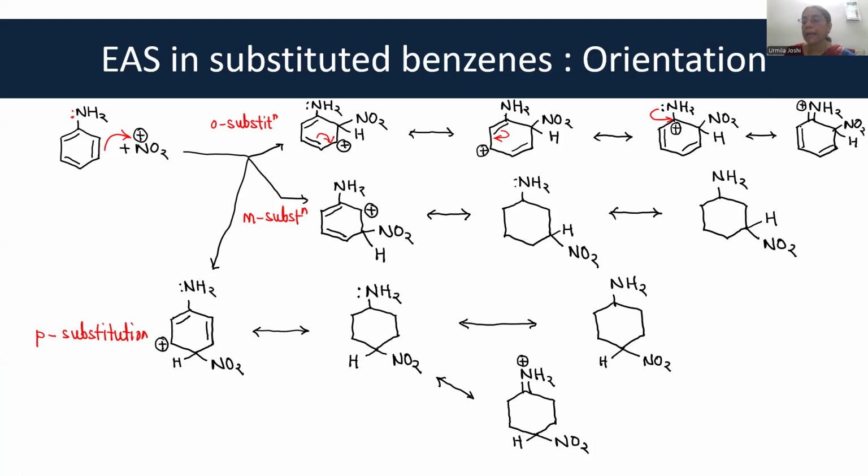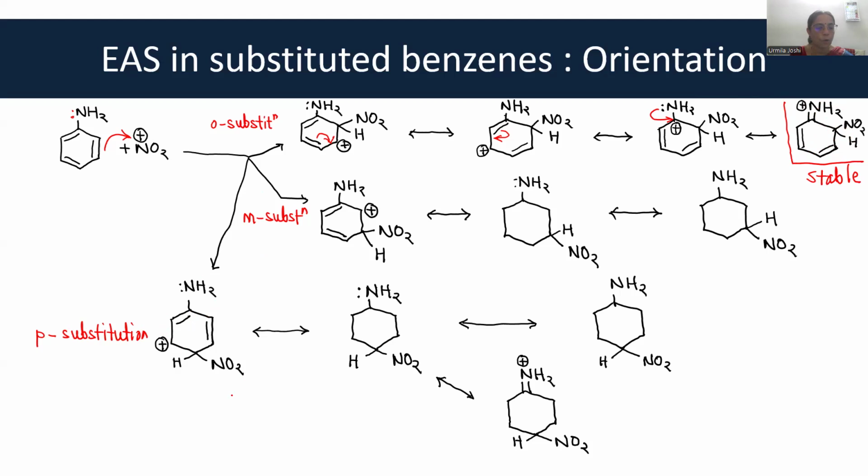Okay. And what is so special about this structure? The speciality of this structure is, although a more electronegative atom is carrying the positive charge, here is a structure where all the atoms have their octet complete. Can you see here? There is no electron deficient atom. And therefore, this becomes a specially stable structure. Okay. Same is the case with para attack.